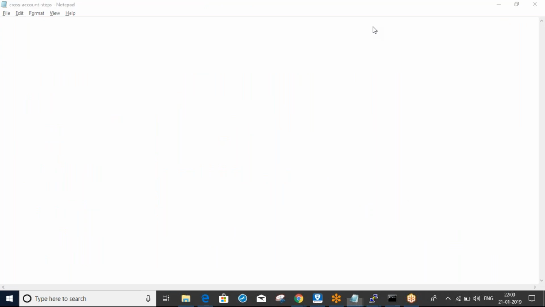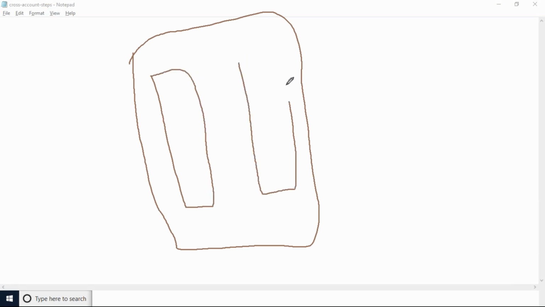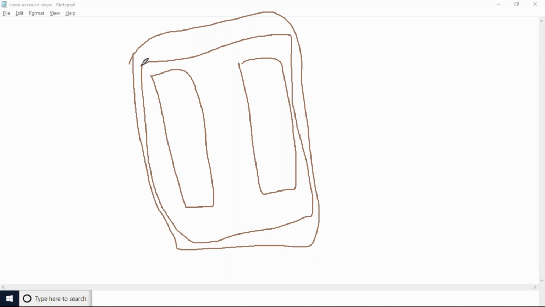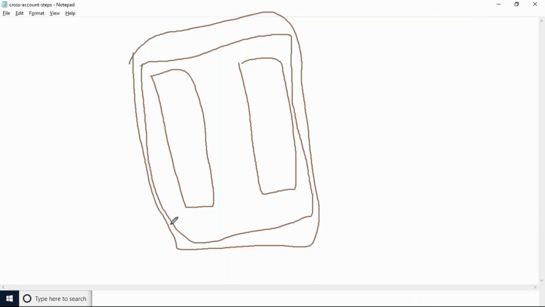In one region we have multiple availability zones, and the VPC will span across all of them. This allows you to provision redundant resources in separate availability zones while having them accessible on the same network.